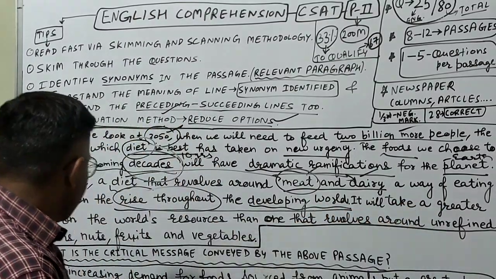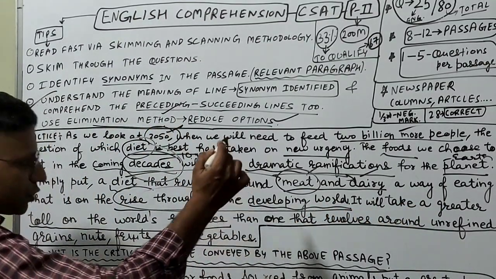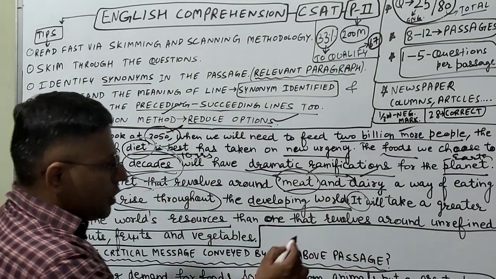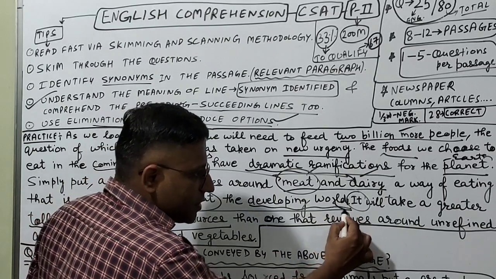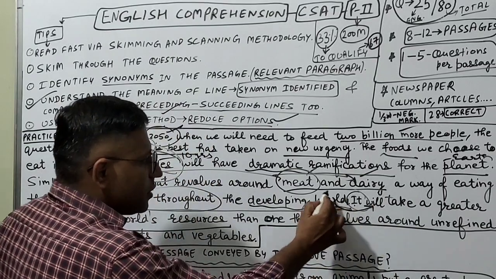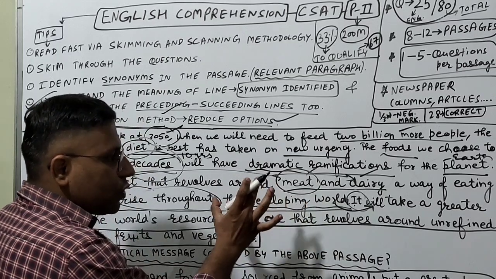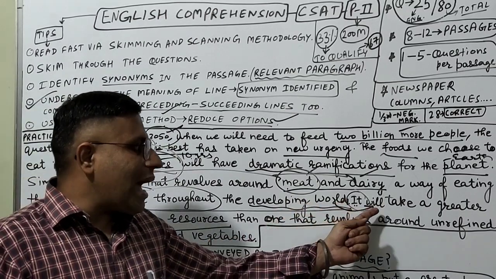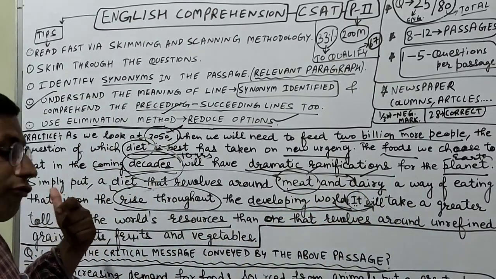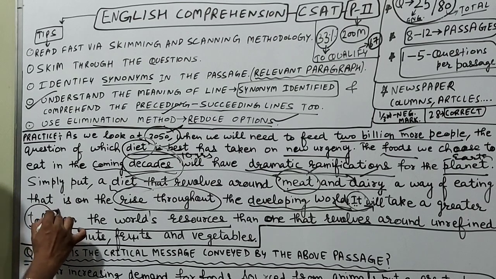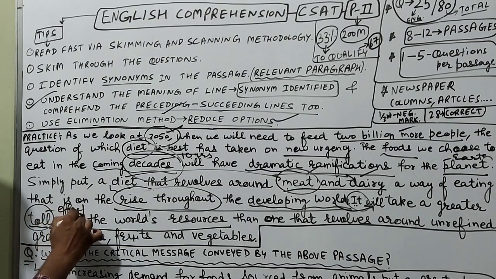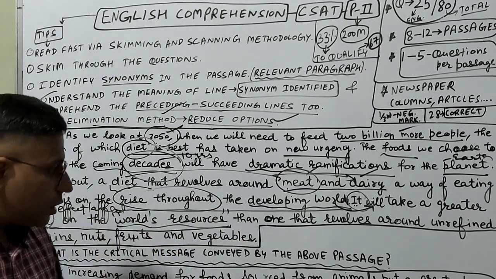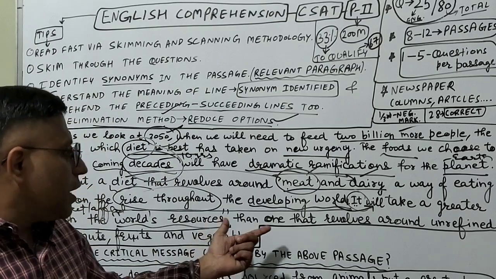Now, it will take a greater toll on the world's resources. Now, from here we have got another idea. Now, see, this is a full stop. After the full stop, this is the succeeding line. It means that in the previous line, whatever thing was mentioned, on the basis of this only this pronoun is used. Okay, this very act will have a greater effect. The toll means the effect. So ultimately, on the world's resources. Now, what are the resources? The things people are eating in their lives.